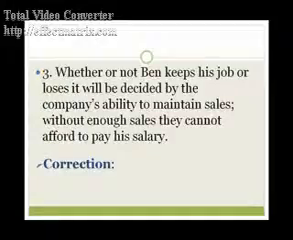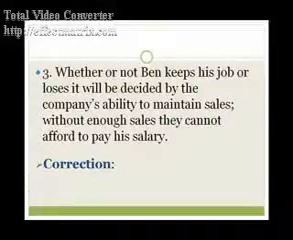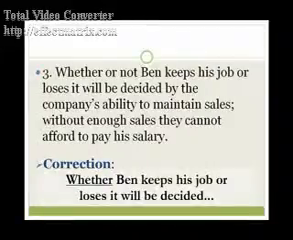Number 3. Whether or not Ben keeps his job or loses it will be decided by the company's ability to maintain sales. Without enough sales, they cannot afford to pay his salary. The correction is, whether Ben keeps his job or loses it will be decided by the company's ability to maintain sales. Without enough sales, they cannot afford to pay his salary.